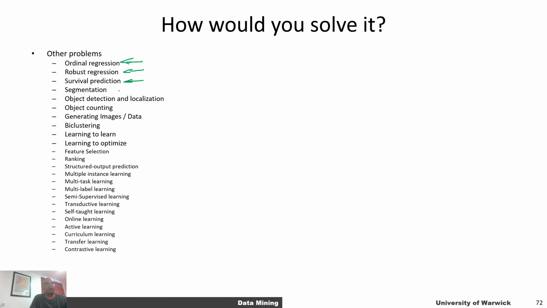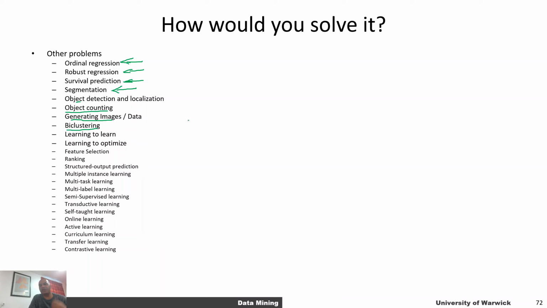For image tasks, you can have segmentation, in which we are interested in identifying where a particular object lies, or what pixels in a given image belong to a certain object. You can have object detection tasks. So you're given an image, where is the face of a person? We can localize that, and we can also do counting of how many objects of a certain type there are in a given image. You can also have problems of generating imagery or data. Look at deep fakes out there, right? If you want to learn.